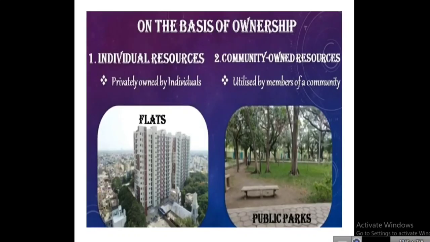On the basis of ownership, that is தனிநபர். Those who are doing individual work, that is individual resources. Individual resources means privately owned by individuals. A single person can do that, for example apartments, he can do with the help of others. Community owned resources are utilized by members of a community, for example public parks.